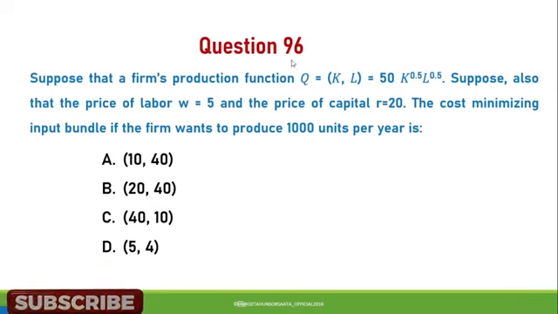Next question, question number 96. Suppose that a firm's production function Q is equal to 50 K to the power of 0.5 and L to the power of 0.5. Suppose also that the price of labor W is 5, and the price of capital R is equal to 20. The cost minimizing input bundle if the firm wants to produce 1,000 units per year is A. 10 and 40, B. 20 and 40, C. 40 and 10, D. 5 and 4. The correct answer is 40 and 10. So analyze the part and you get this 40 and 10.